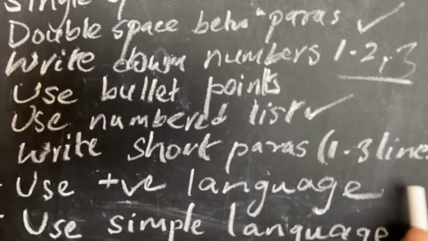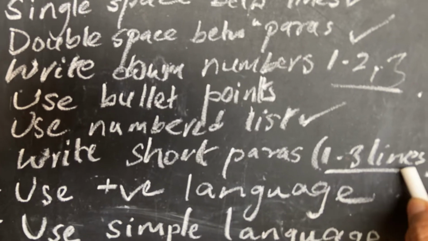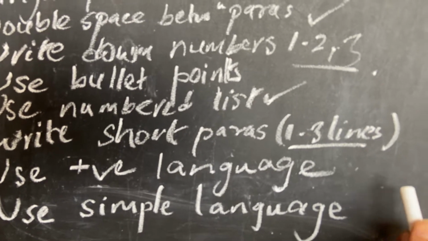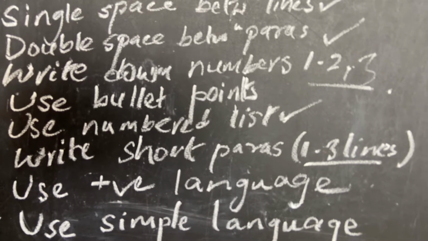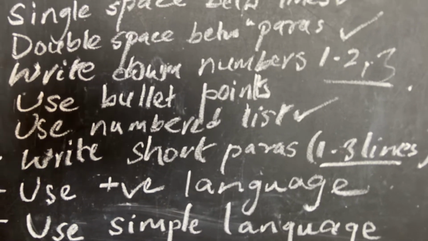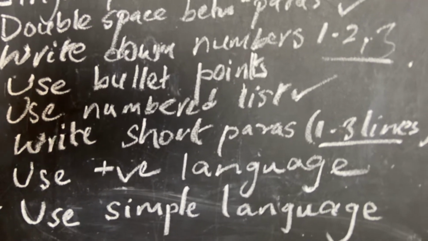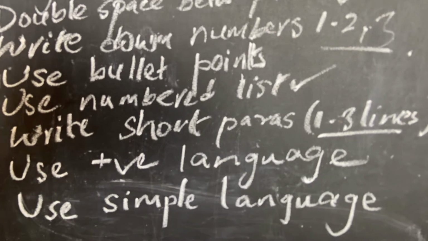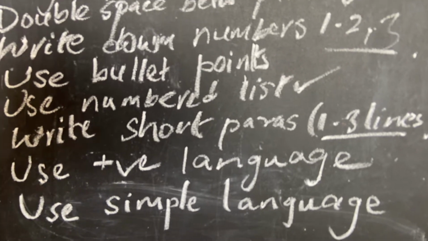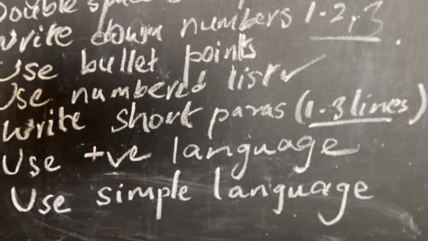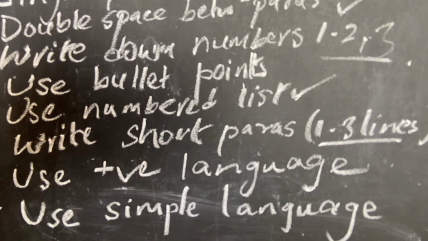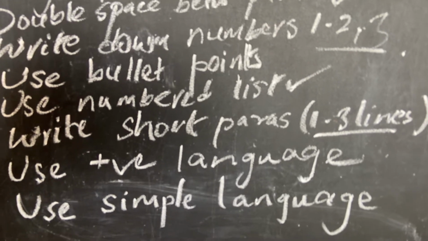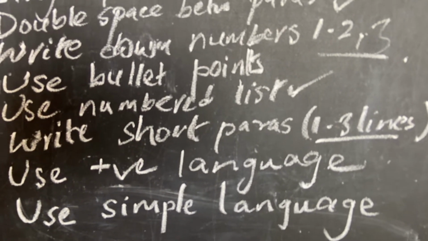Write short paragraphs. This is important. Your paragraph should not be more than 1 to 3 lines, because again, shorter paragraphs make you want to read. If you have a 6-line paragraph, it kind of loses interest for the reader, because again, you're reading a technical document which is boring by nature, right? So make sure you write short paragraphs in your memos, in your emails, in any other technical document you're writing. Keep them short, right? At the most 4 lines, but not more than that.